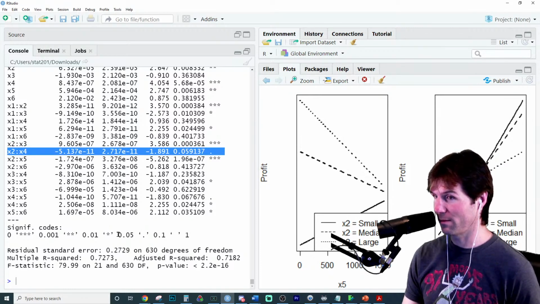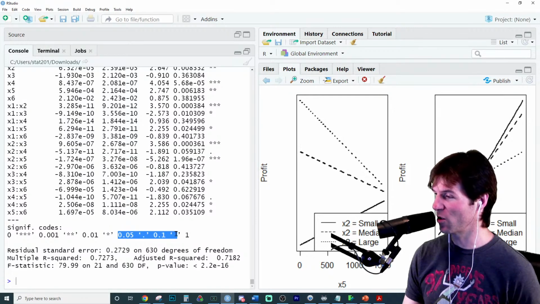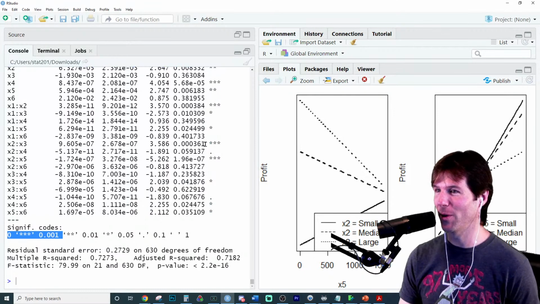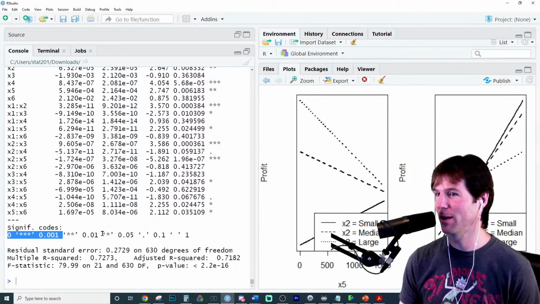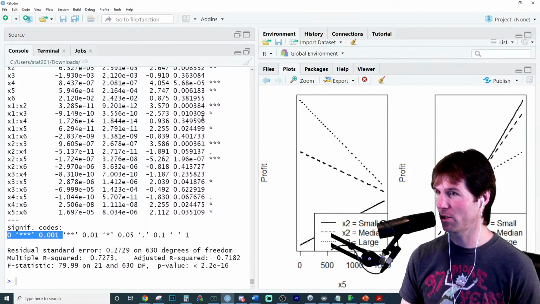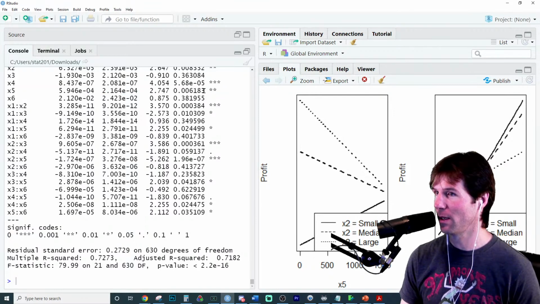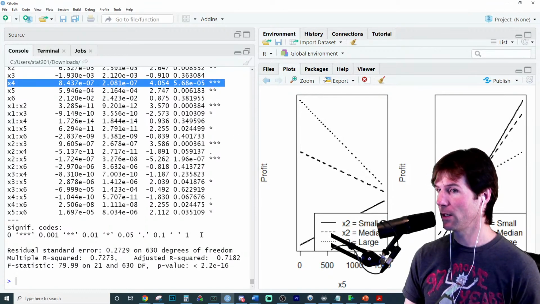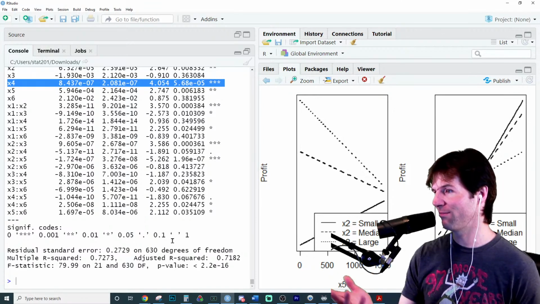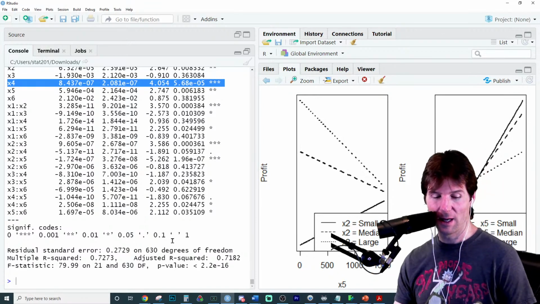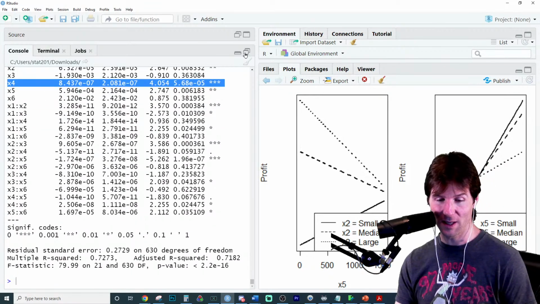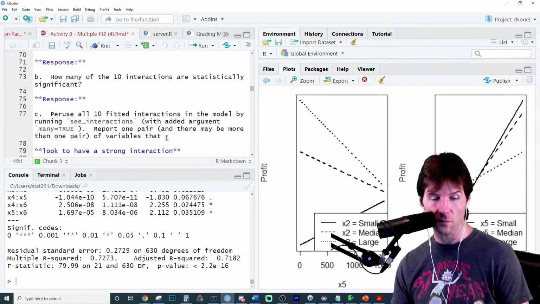It means the p-value was less than 0.05, and between 0.01 and 0.001 are 2 stars. So this one right here is between the two values right here. That's why it has 2 stars. And then 3 stars means less than that, 0.001. So very, very small, like zero-ish. But yeah, a quick way to scan your output to see if you have significance is to look for the stars. Good stuff. Really helpful.